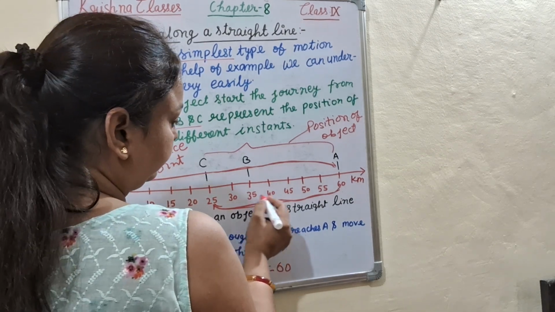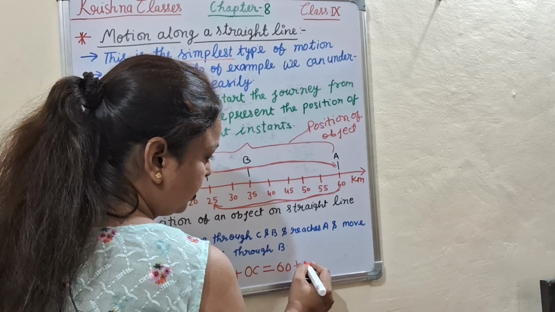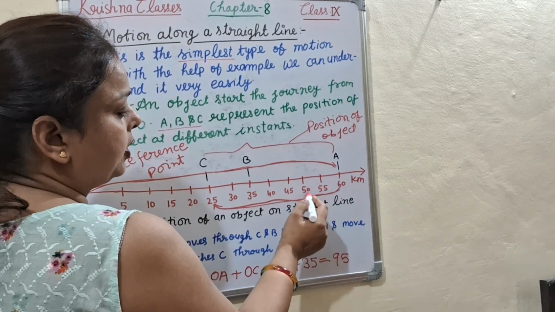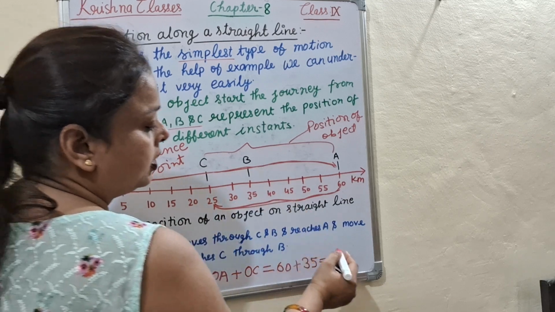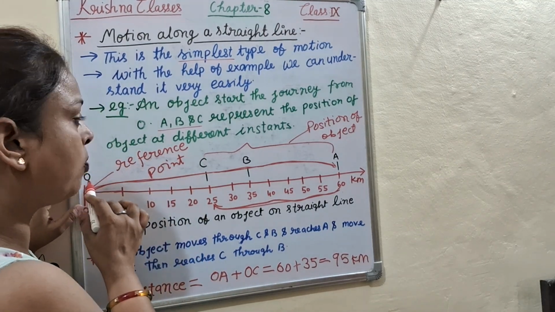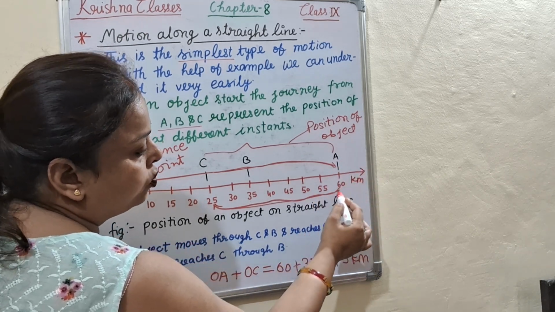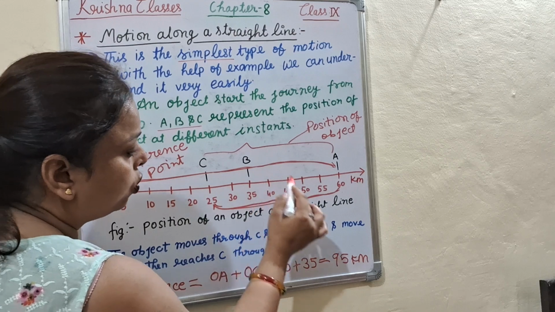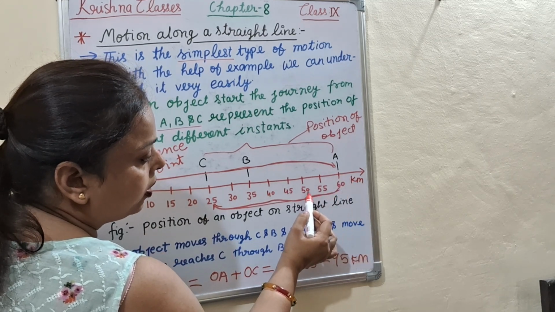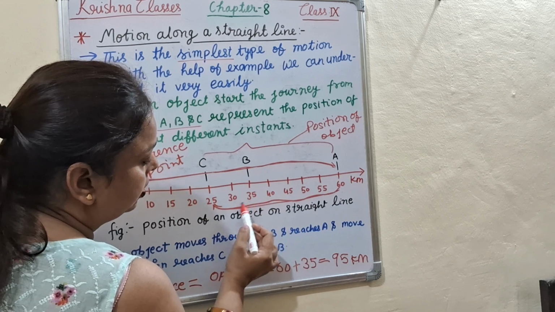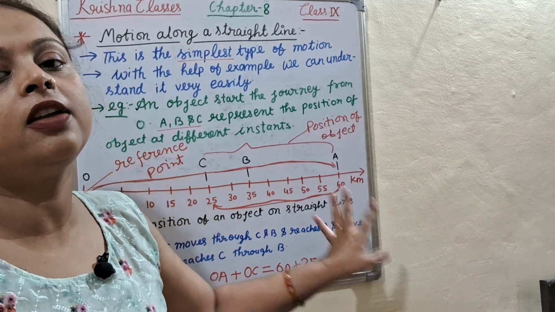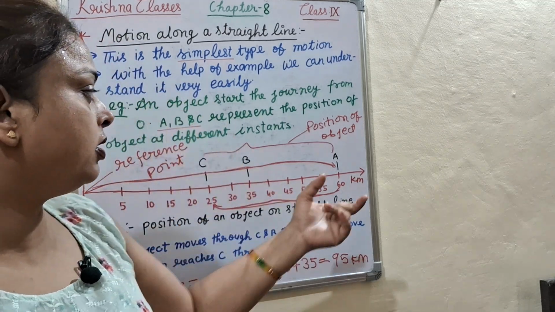So 60 plus 35 is equal to 95. The total distance covered is 95 kilometers by an object which starts its journey from point O and reaches A, then moves back from A and reaches C through B. Here the distance going is 60, and when it moves back it is 35, so the total distance covered is 95 kilometers. So this is the motion along a straight line, the simplest motion.